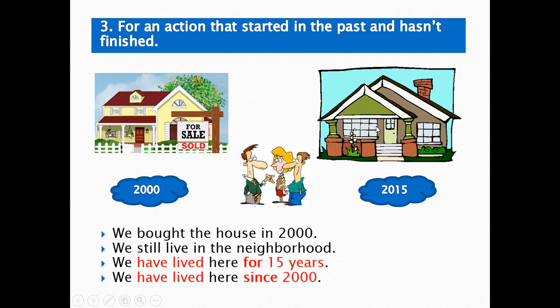So you can use these sentences. We bought the house in 2000. We still live in the neighborhood. We have lived here for 15 years. We have lived here since 2000. It means that they still live there in the neighborhood. Okay, everybody, have you got it?